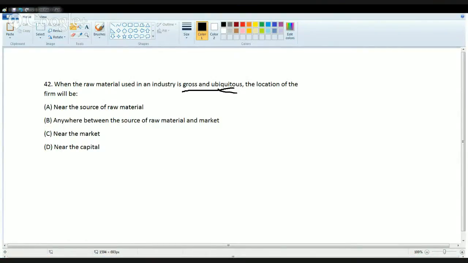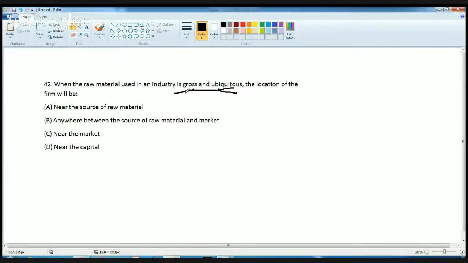Ubiquitous means what is found everywhere. Okay, so it's universally available. So it is immaterial whether I use it here or in some other place. And gross means it's weight losing. So an industry which is weight losing. So for example, this is the source of raw material and this is the market source.